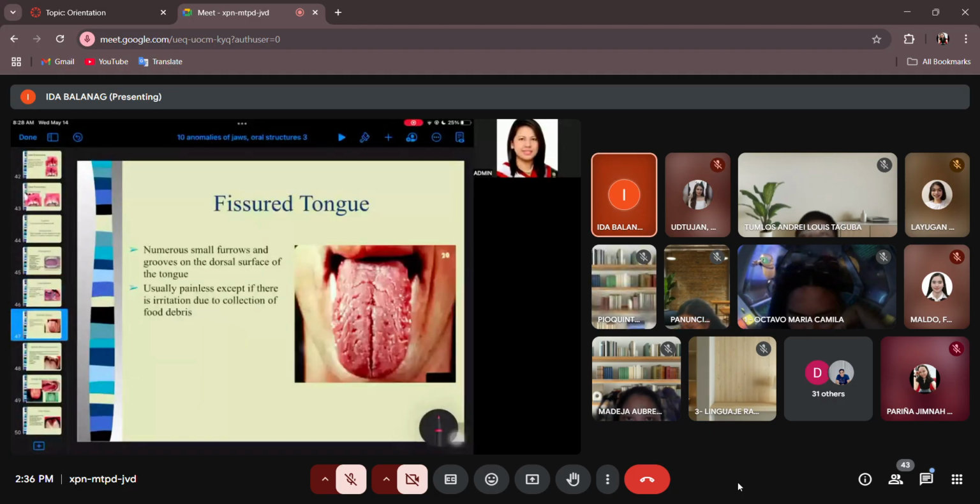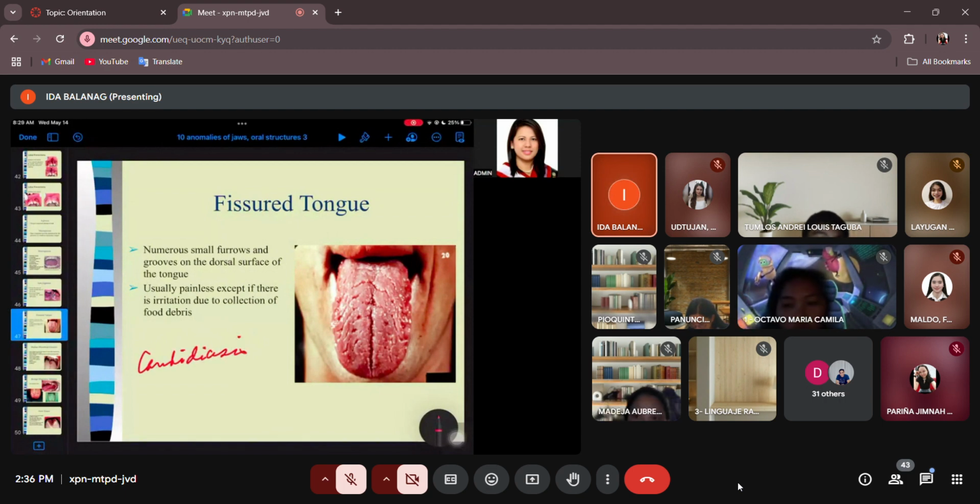Okay, fissured tongue. So if you inspect and assess the dorsum surface of the tongue, and you see a lot of fissures, deep fissures, furrows, and when you spread it out, class, mas malalim pa yan. And this is an area prone to food debris and fungal infection. What fungal infection?